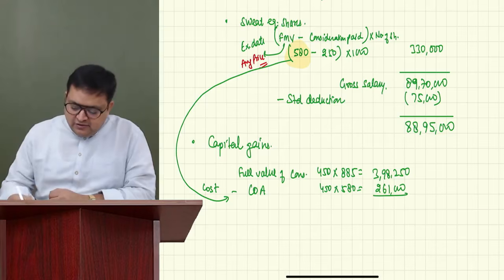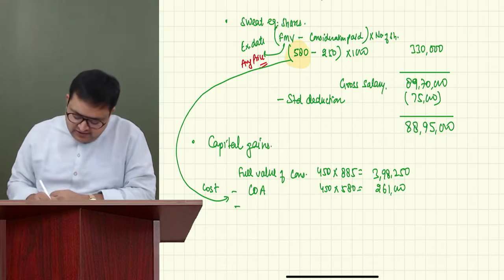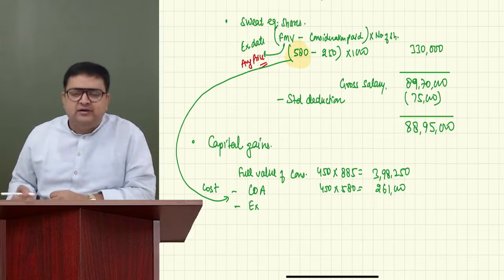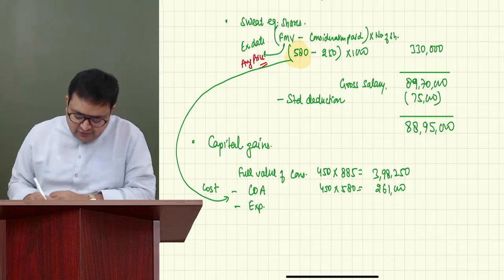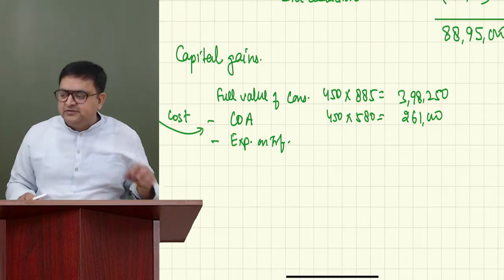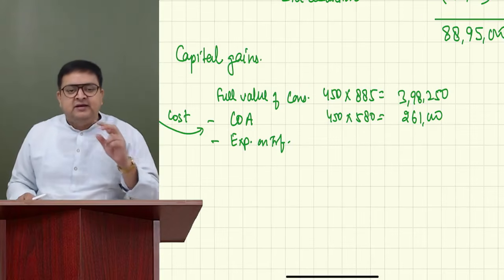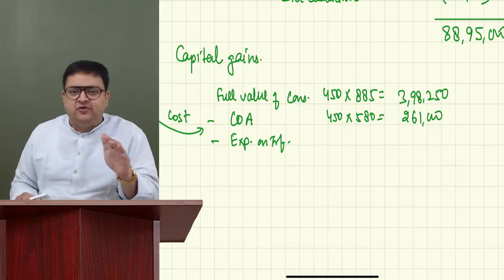And cost of acquisition, cost of improvement, and expenses on transfer. Improvement on shares, eventual improvement is not there. And in fact, in this question also there is no improvement. Expenses on transfer. Guys, please remember on shares, whenever you are selling them, securities transaction tax is not an allowable expense. STT is not allowed.